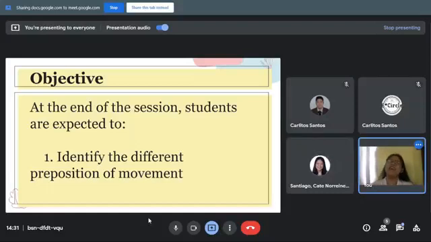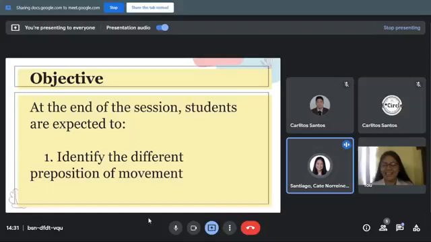Yes, indeed, we achieved this objective because we identified the different prepositions of movement, and we also have the list, right? And we also identified in our activity the answers for the questions. Do you have any questions or clarifications before we end our lesson for today? None so far, ma'am.